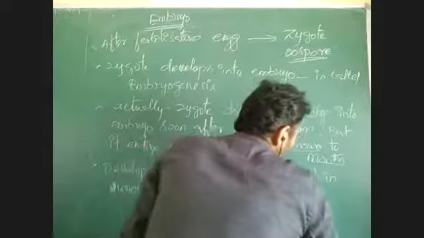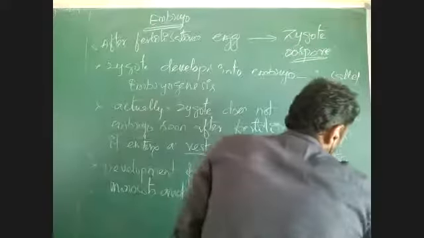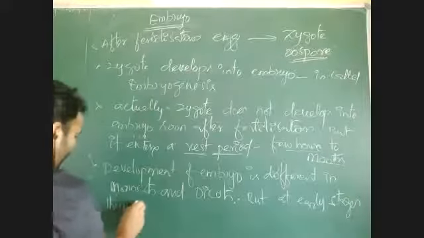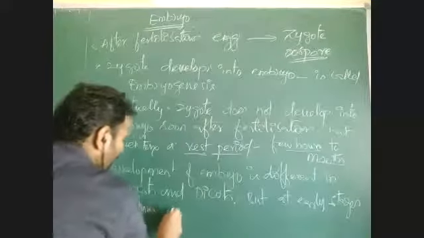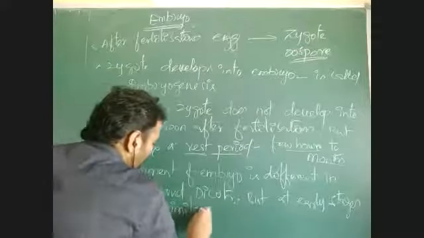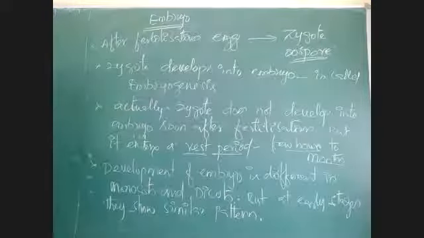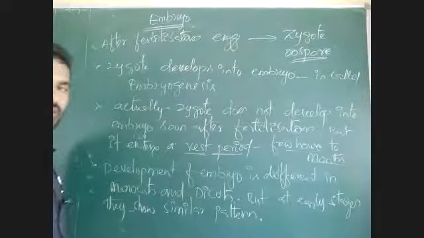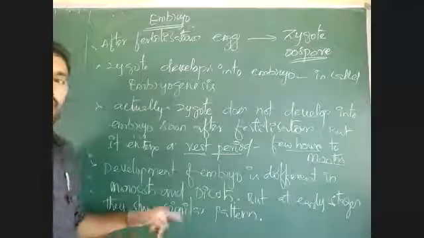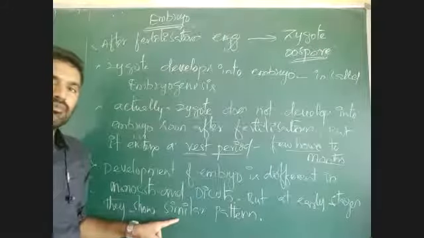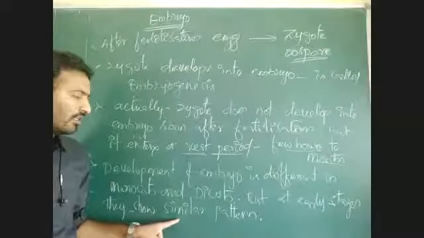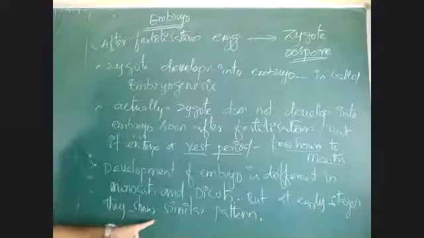But at early stages of embryogenesis, they show a similar pattern. That means at the beginning of embryogenesis in monocots and dicots, the same process takes place for the development of embryo.